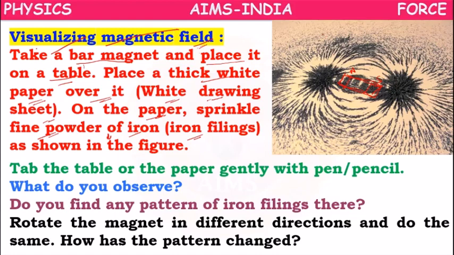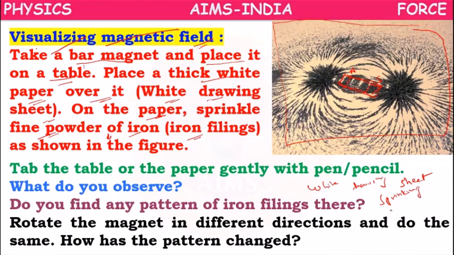You have to take a white paper. You have to think this is a white drawing sheet. What are you taking, children? You are taking a white drawing sheet, and on the white drawing sheet, what are you doing?